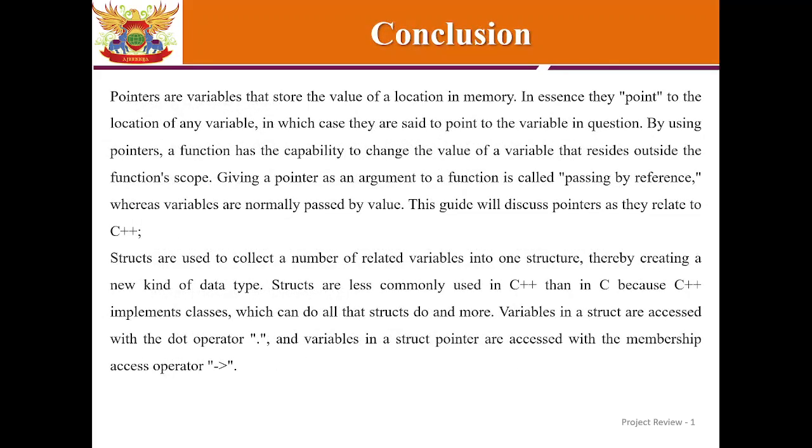In order to conclude the following session, pointers are variables that store the value of a location in memory. In essence, they point to the location of any variable, in which case they are said to point to the variable in question. By using pointers, a function has the capability to change the value of a variable that resides outside the function's scope. Giving a pointer as an argument to a function is called passing by reference, whereas variables are normally passed by value. The guide has discussed pointers as they relate to C++.